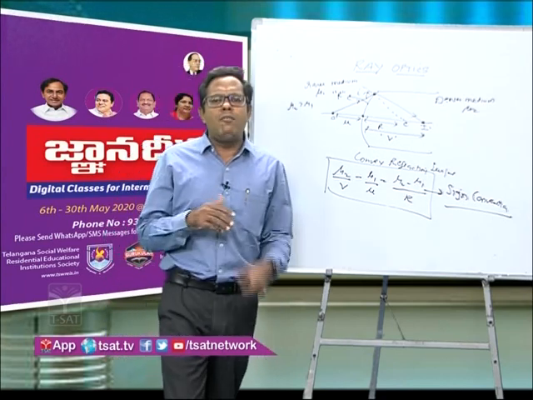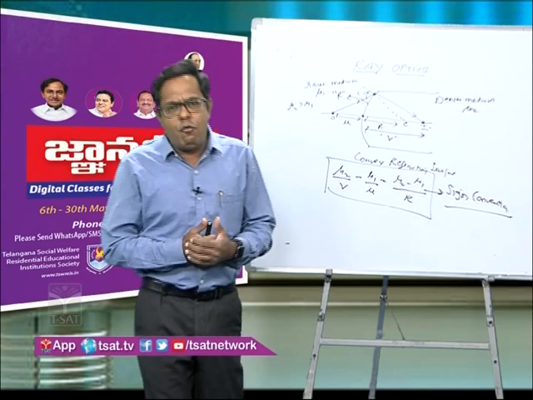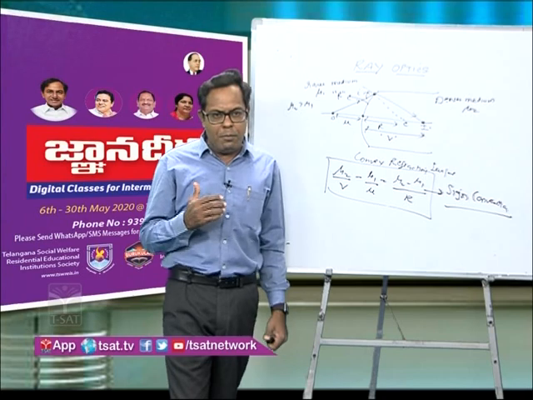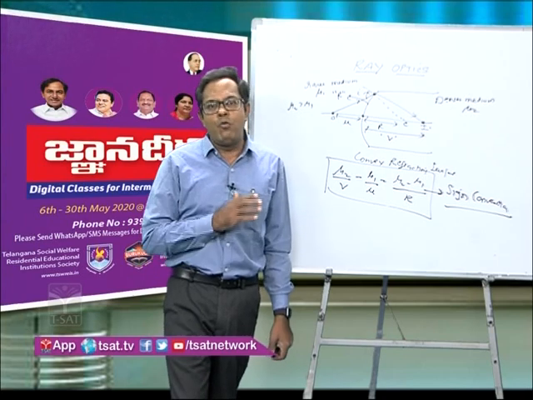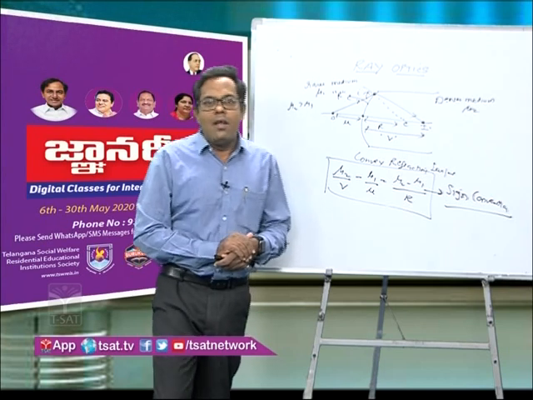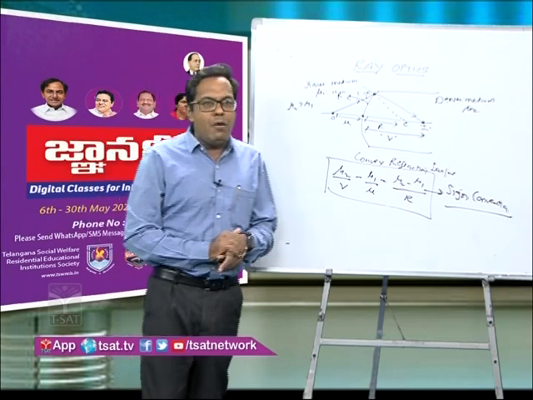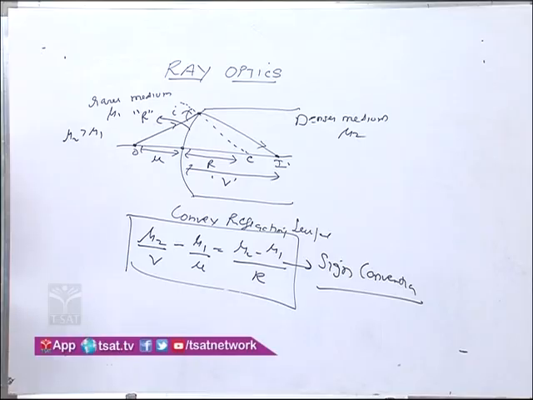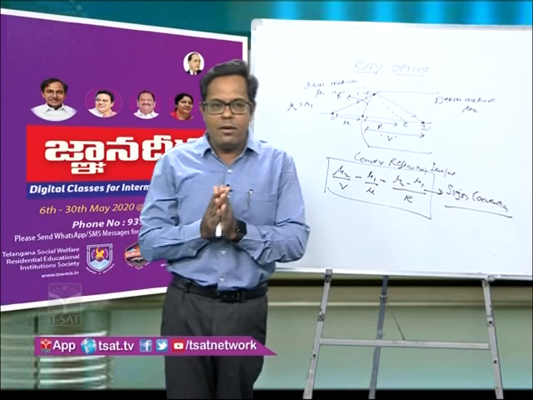For any formula which has been derived earlier and you want to extend to give a new result, you don't use the sign convention there, because you have already put the sign convention once. But remember, when the new formula you derived from the given expression is used in a numerical, you have to use the sign convention.